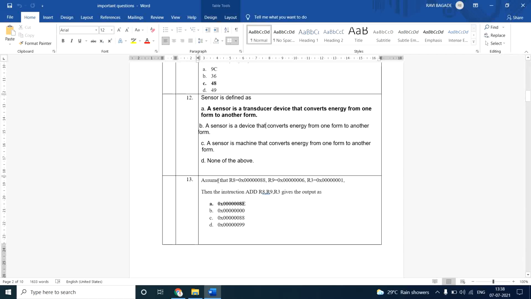This is the sum that has appeared in the question paper. Assume R8 is equal to this value, that is 6 zeros followed by 8. Then R9 is equal to 7 zeros followed by 6. Then R3 is equal to 1. If I use the add instruction, that is ADD R8, R9 and R3, what would be the output? If you check it in a simulator, this value will be the output, that is 6 zeros followed by 8E. If possible, please use Keil version and execute the program so that you can get the exact value.